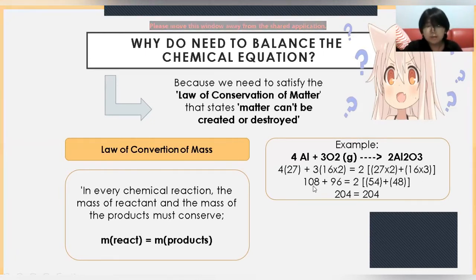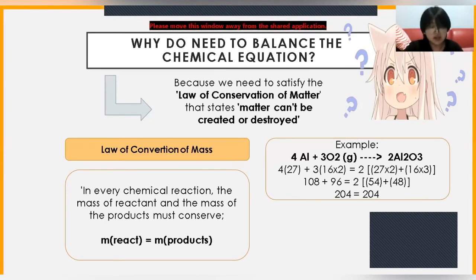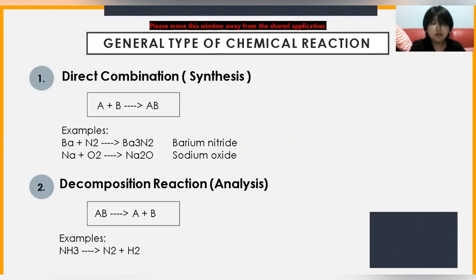So if you input this in your calculator, the left should be 204 and the right should also be 204. If they are not the same, then there might be something wrong with your calculation, so you might recheck that again. Now let's proceed to the general types of chemical reactions.